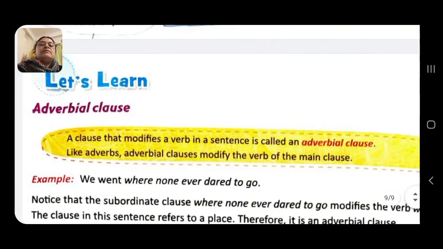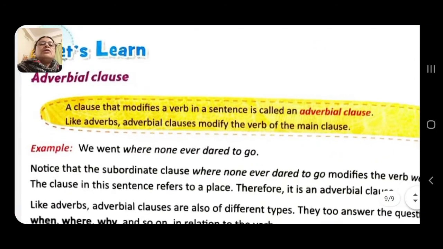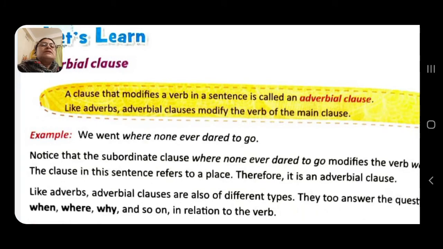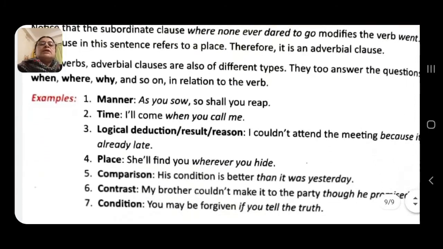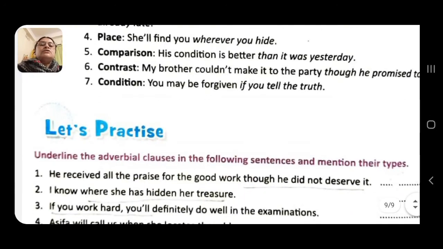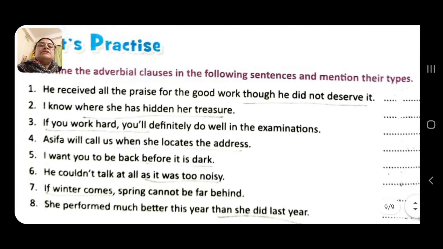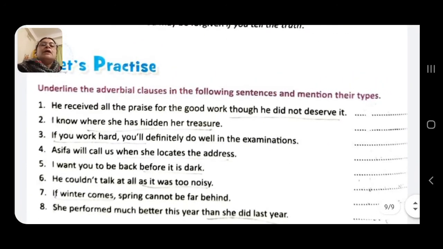Now coming to adverbial clauses. A clause that modifies a verb in a sentence is called an adverbial clause. Now see, come to this practice part. A few of these we'll be practicing here. Underline the adverbial clauses in the following sentences and mention their types. So types, when it is said, you have to name. Now see the first one.